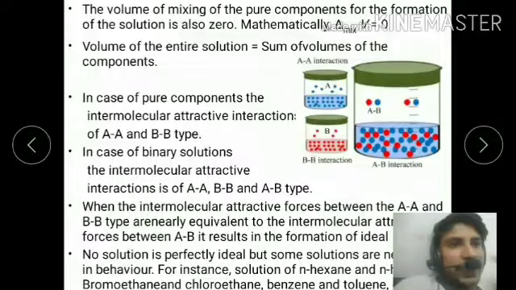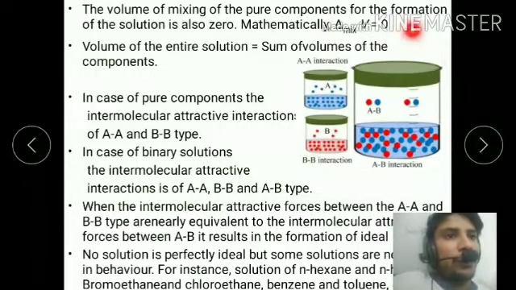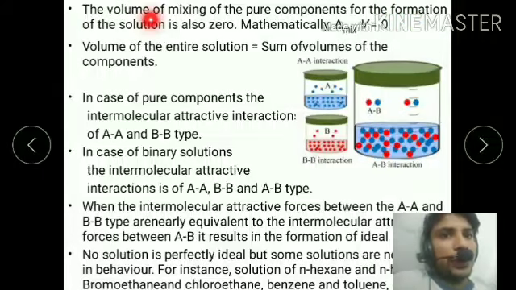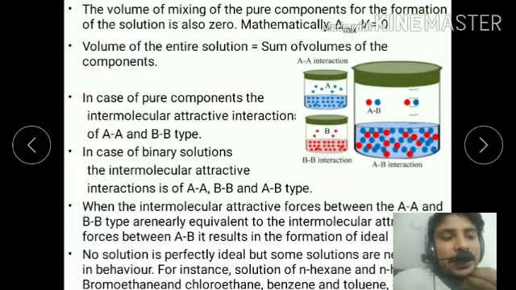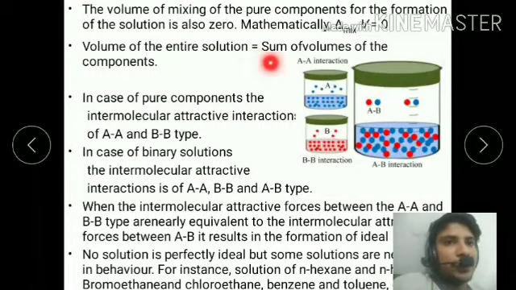Second point, the volume of mixing is also zero. The volume of mixing of pure components for the formation of the solution is zero. Mathematically, the volume of the entire solution is equal to the sum of the volumes of the components.